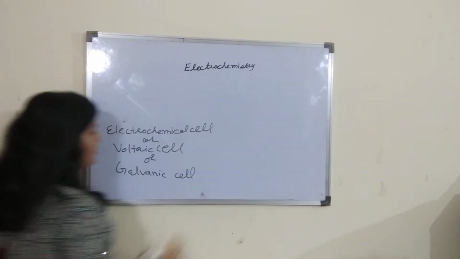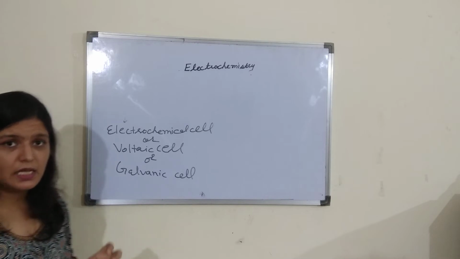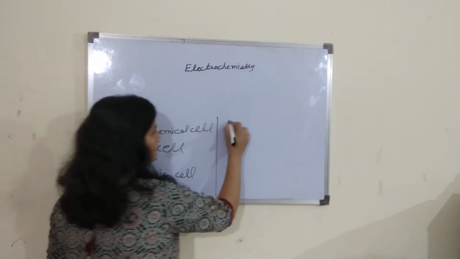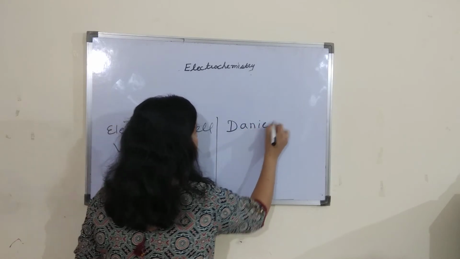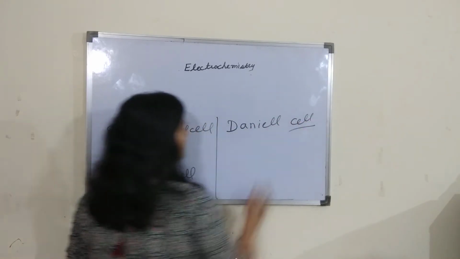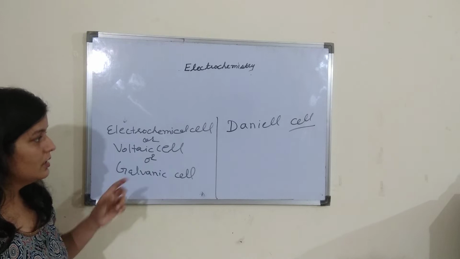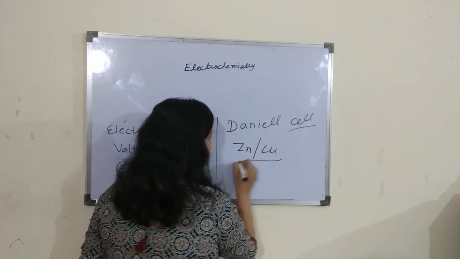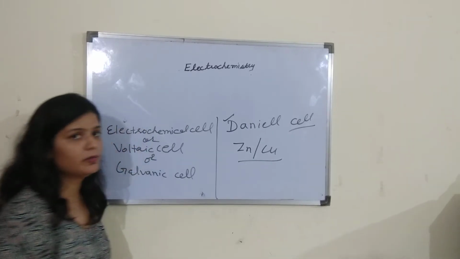One such electrochemical cell was discussed by Daniell. That's why it is called Daniell cell. Daniell used two metals, zinc and copper, for the construction of this cell.